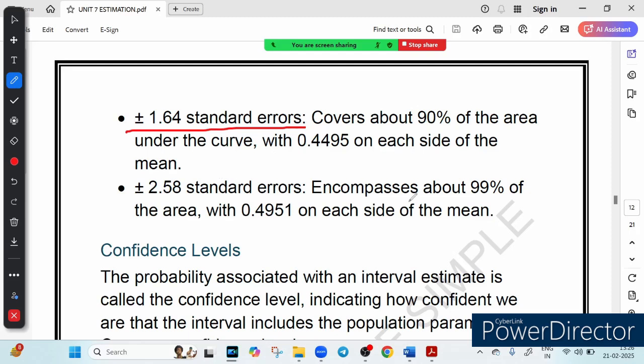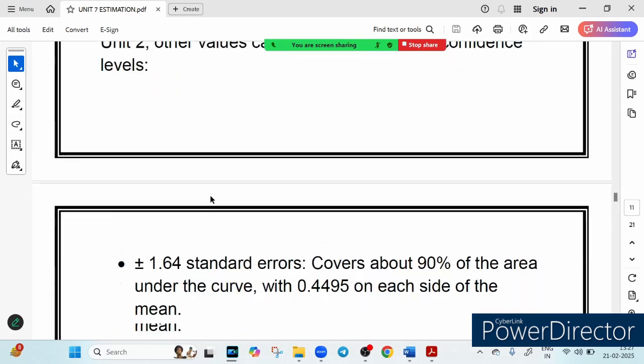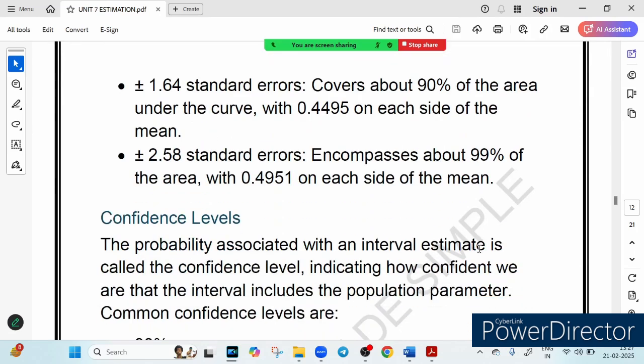And 99% confidence means plus or minus 2.58 standard errors, which is used when precision is critical. And there is the 95% confidence level, which is most commonly used in business and research. So most commonly we use 95%, sometimes 90% when you want a reasonable estimate, and 99% when you want to be precise. So the next time you hear a prediction, check the confidence level. A statement like we are 99% sure holds a very different weight than we are 90% sure. I hope this is now clear.